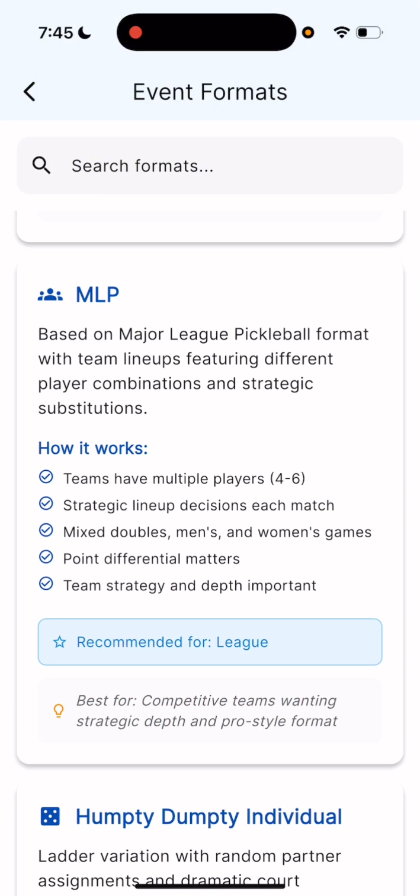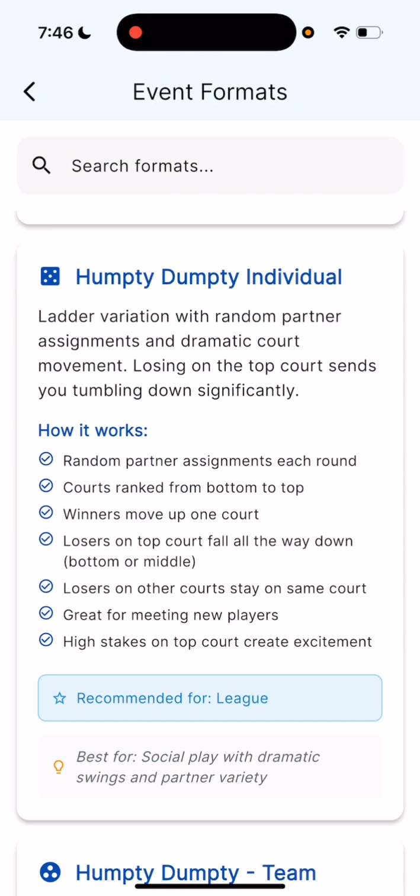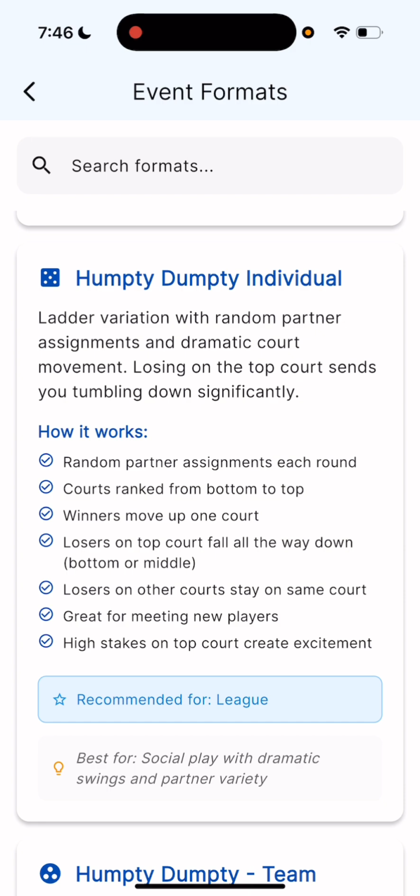Again, MLP, this is the exact same as the team event that I showed you above, except it already has a preset lineup in the very standard MLP format. Humpty Dumpty, so this is a variation of the ladder format that I described above, except you don't play every single player on your court. You only play one game, again with a random partner, and what happens is if you win, you move up, and if you lose, you stay on that same court or group.